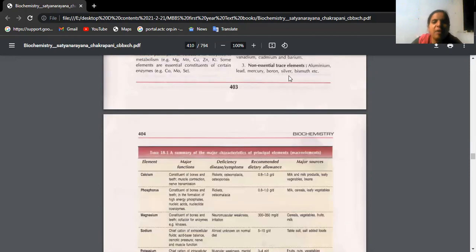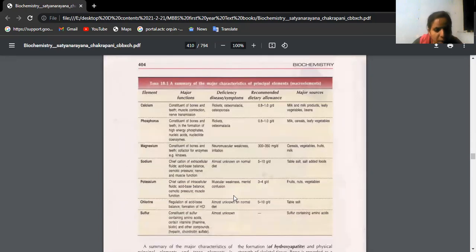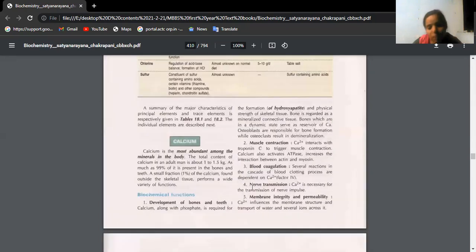So there are certain non-essential trace elements also, like aluminium, lead, mercury, and all. Among these, calcium is an important essay question. Calcium is the most abundant among minerals in the body. Our bones are made up of calcium, teeth are made up of calcium, right? The skeleton is made up of calcium. For muscle contraction, we require calcium. For the blood clotting mechanism, factor four is calcium. So calcium is so important, isn't it? It's the most abundant mineral in the body.